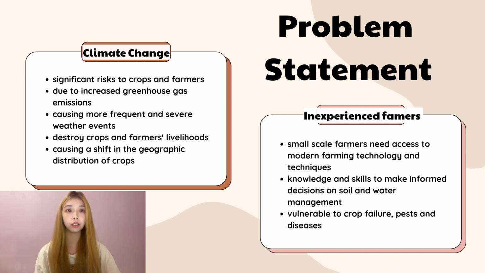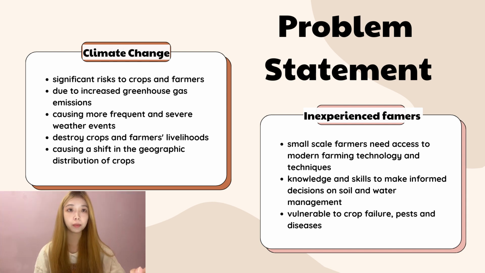These extreme weather events can destroy crops, damage soil quality, and increase the risk of pests and diseases, leading to significant losses for farmers. Furthermore, climate change is causing a shift in the geographic distribution of crops, making it challenging for farmers to predict and adjust to changing conditions.